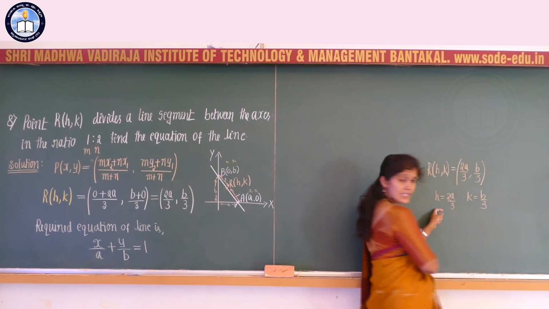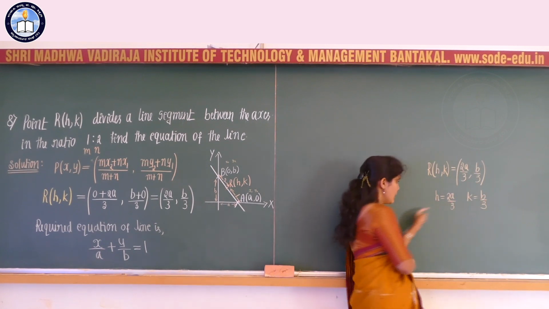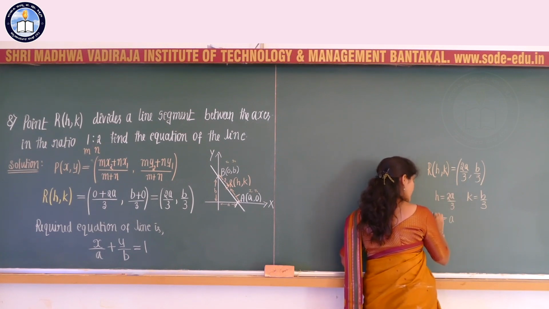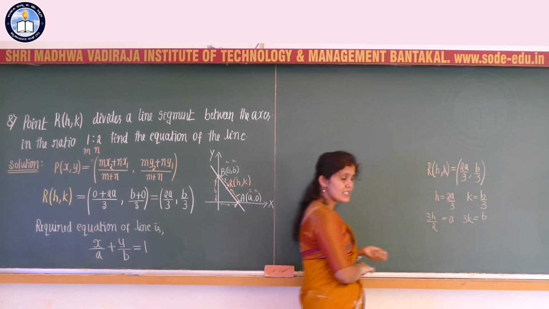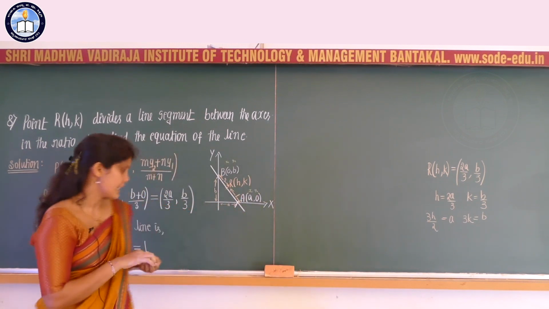So by using this I can get the x-intercept, that is a, and the y-intercept. The a value can be written as 3h divided by 2, and the b value is nothing but 3 into k.